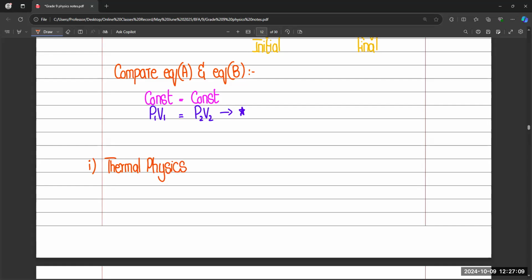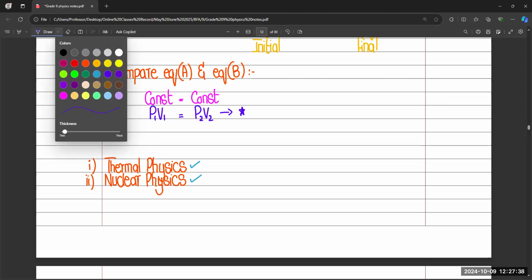Now we are going to start a new section, that is nuclear physics, right? This section is also short. In the new term, like in the second bi-monthly, we are going to complete this nuclear physics topic. This is also simple. It is also a short topic, just like thermal, or we can say it is shorter than thermal.